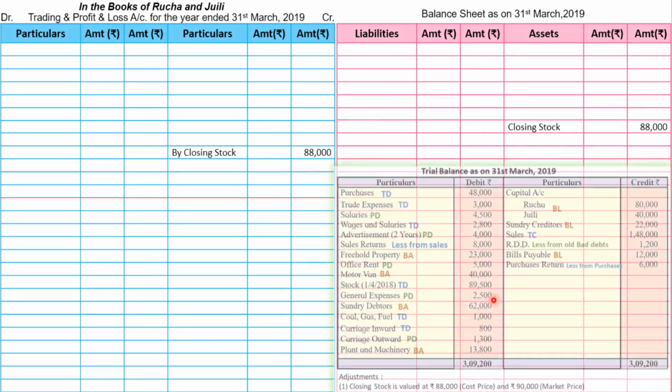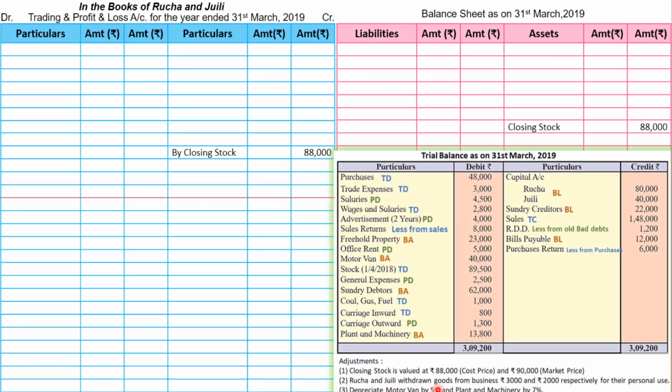Let's go to adjustment number 2. Rucha and Julie withdrawn goods from business rupees 3,000 and 2,000 respectively for their personal use. Now remember guys, first effect of goods related adjustments will be transferred to trading account. Now from business point of view, goods goes out because partners are withdrawing, so first effect will be trading account credit side, and we are going to write by goods withdrawn by partners. And we will write name of the partner, Rucha, and Rucha withdrawn goods of rupees 3,000 and Julie has withdrawn goods of rupees 2,000. So total amount will be 5,000.